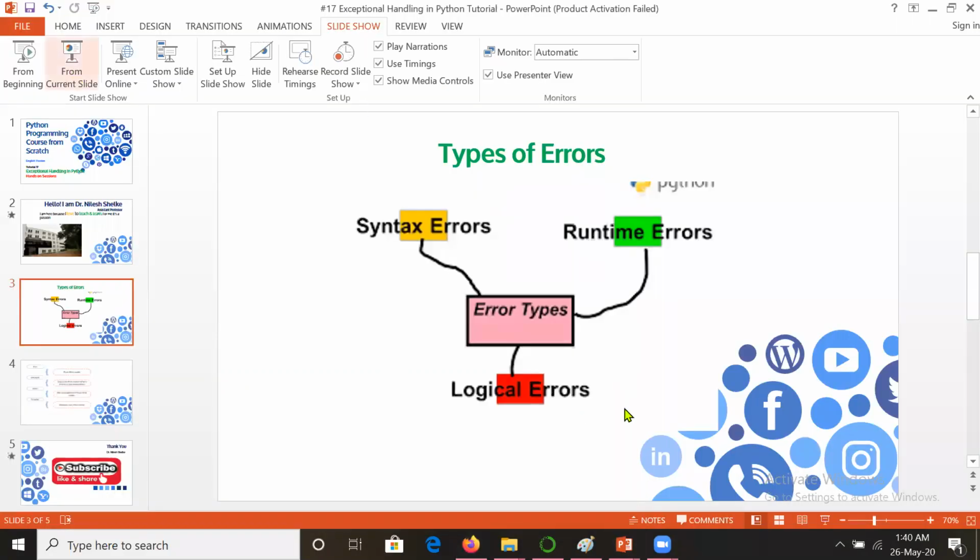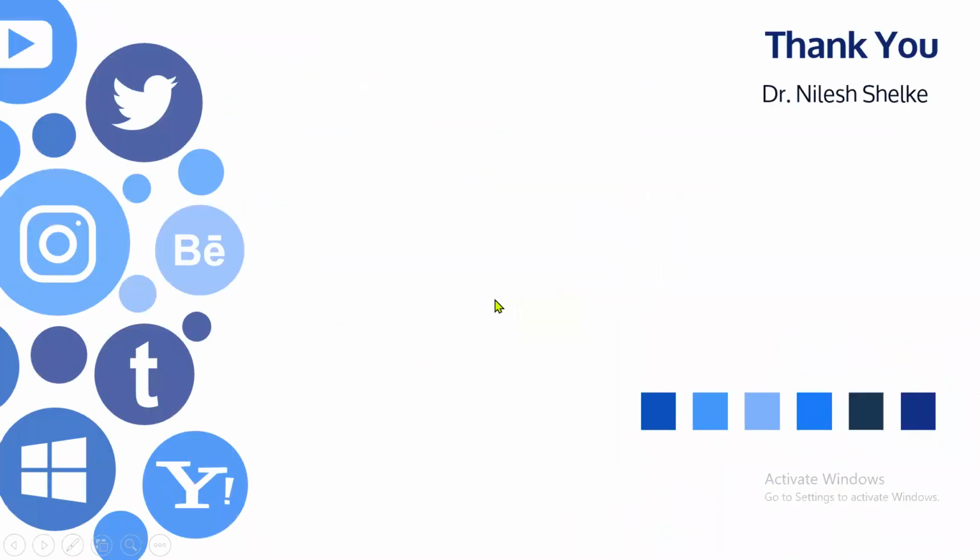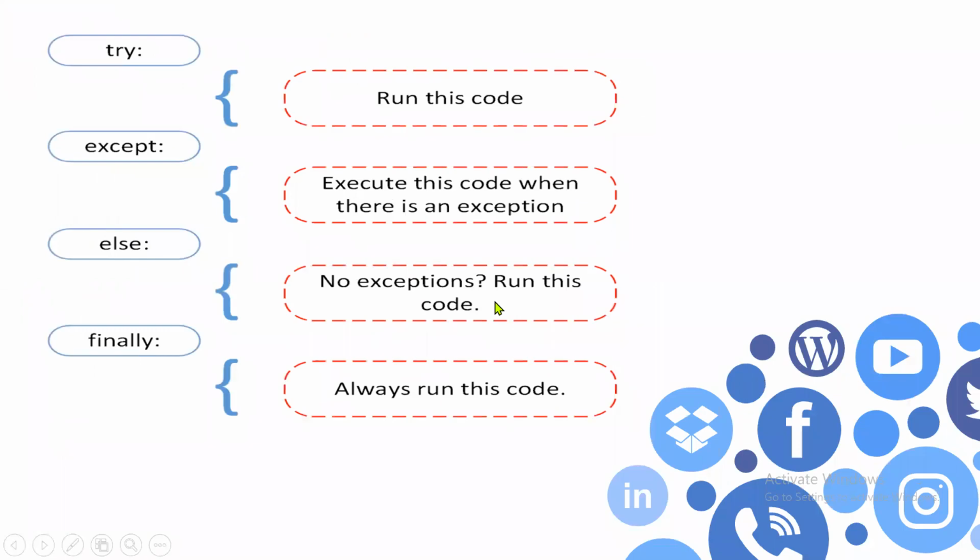So guys, let us revise these things. There are syntax errors, runtime errors, and logical errors, and this is the code for how you can write it. The try block contains the complicated code, and the except block contains the handler. If no problem occurs, then the else part will be executed, and finally you will write such code that will mandatorily execute. I hope you understood this exception handling.